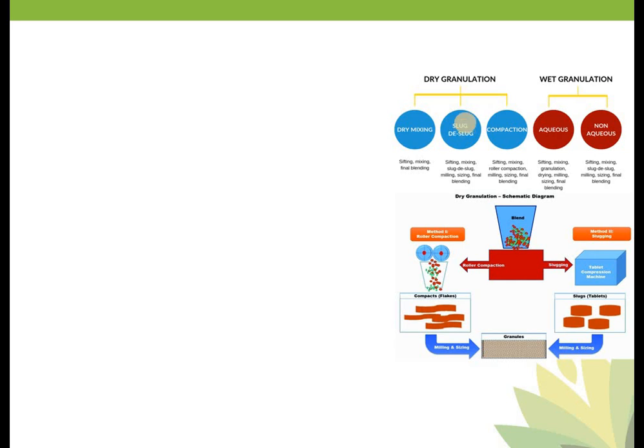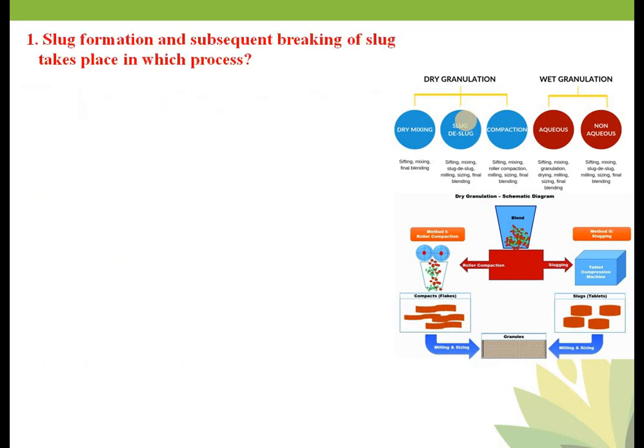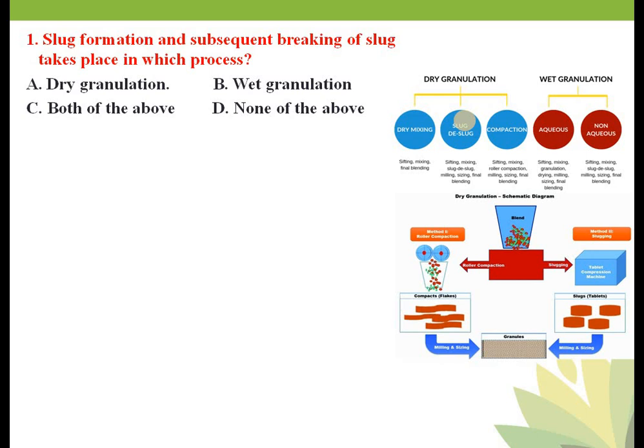Let's start today's video, and the first question from today's video is: sludge formation and subsequent breaking of sludge takes place in which process? Your options are dry granulation, wet granulation, both of the above and none of the above. So here friends, your correct answer is option A, that is dry granulation.